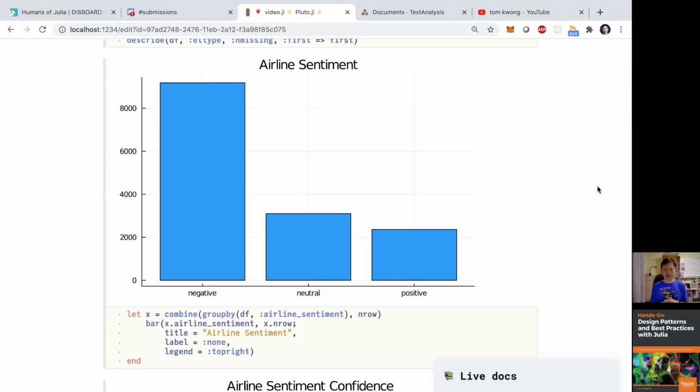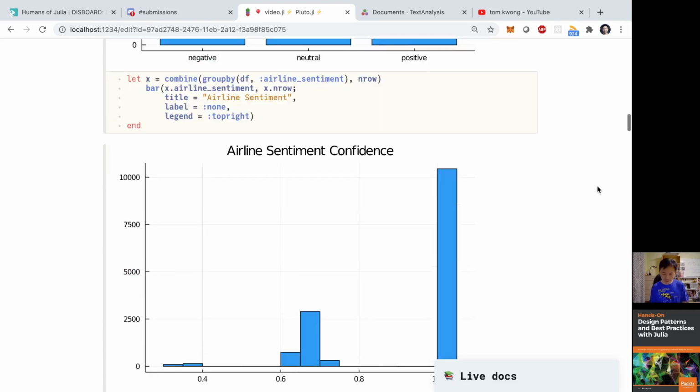Interestingly, when I look at airline sentiments, you see a whole lot of records have a negative label, which is probably not too surprising, because if I'm writing some text on Twitter mentioning an airline, it's probably more likely that I am whining about that airline than publicly appreciating it. And I think that's just pretty regular human behavior.